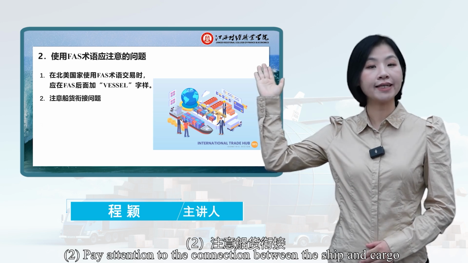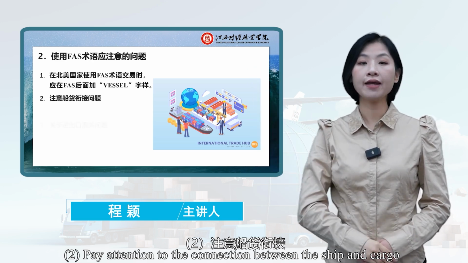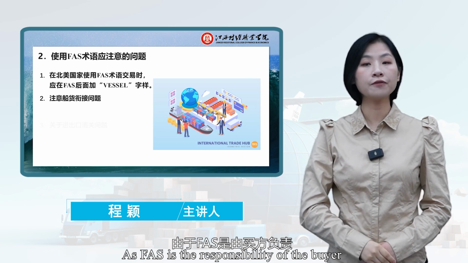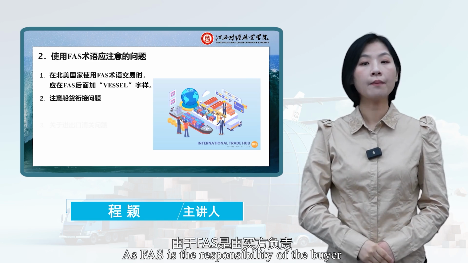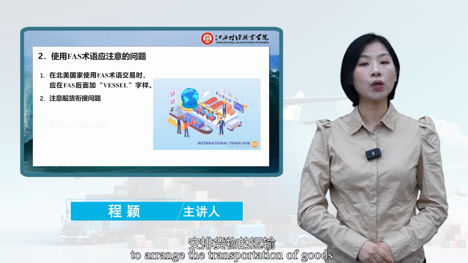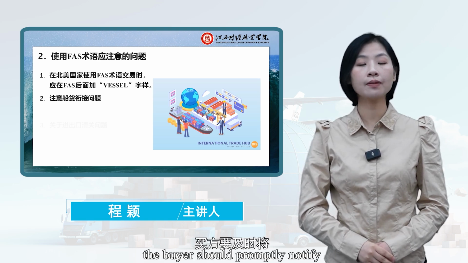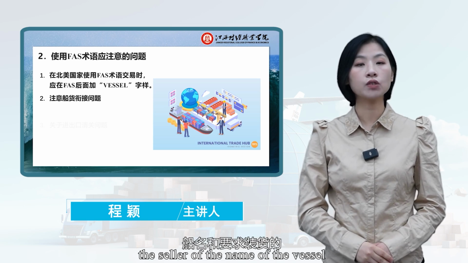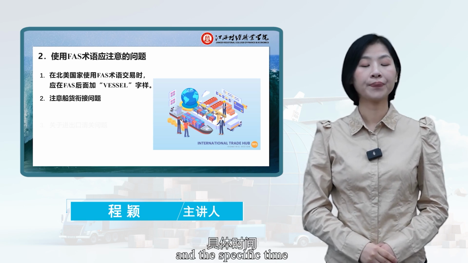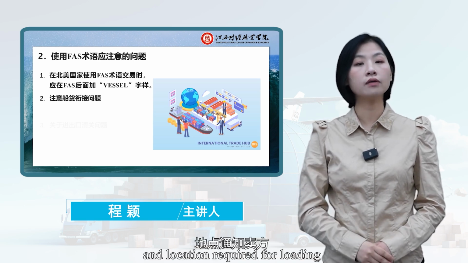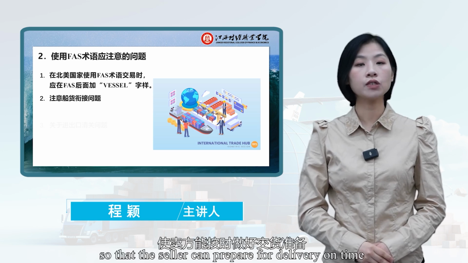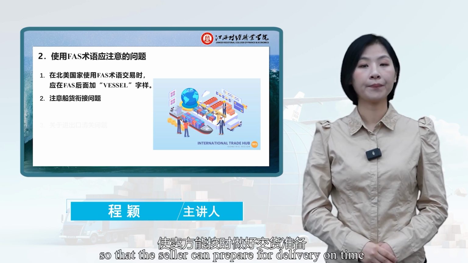Second, pay attention to the connection between the ship and cargo, as under FAS it is the responsibility of the buyer to arrange the transportation of goods. The buyer should promptly notify the seller of the name of the vessel and the specific time and location required for loading, so that the seller can prepare for delivery on time.